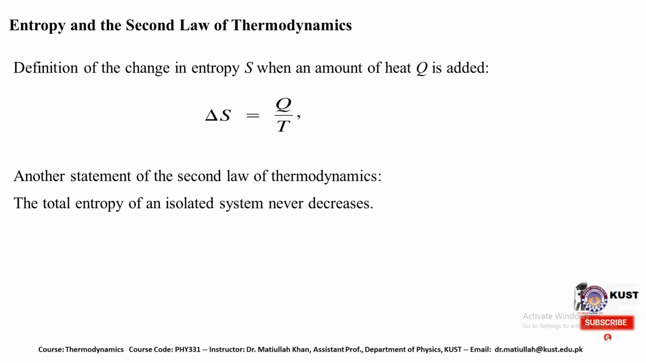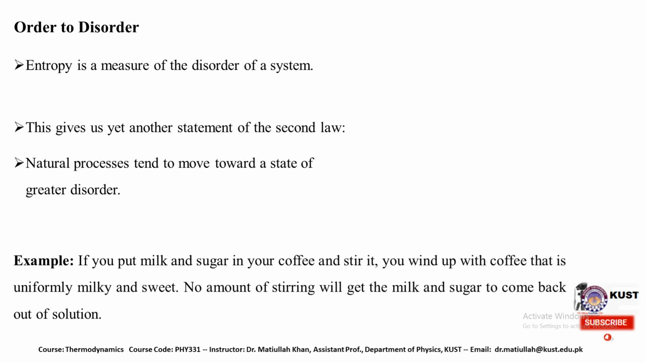This is also another description of the second law of thermodynamics: if we consider an isolated system, then it is impossible for the entropy of that system to decrease. It may increase, or it may remain constant if there are reversible processes. The increase in entropy is how we describe the order to disorder of any system. So entropy is the measure of the disorder of a system.